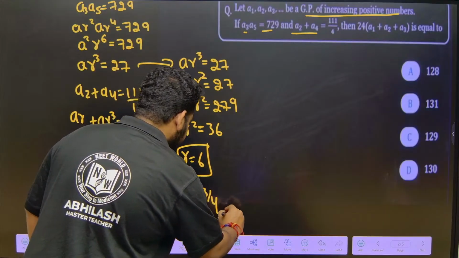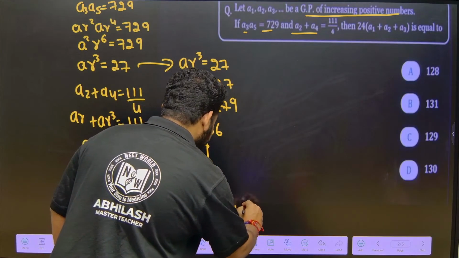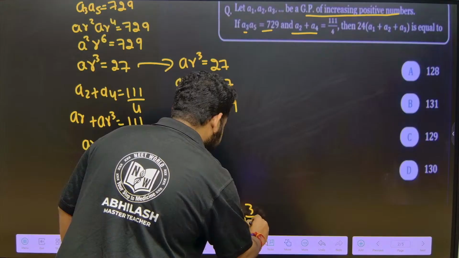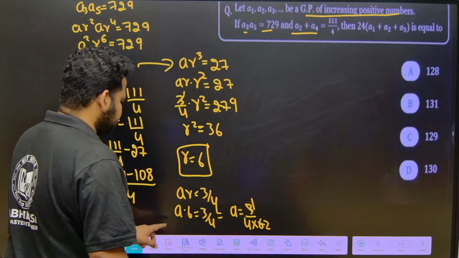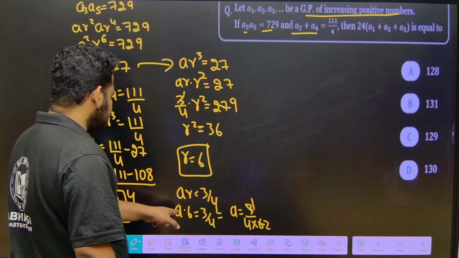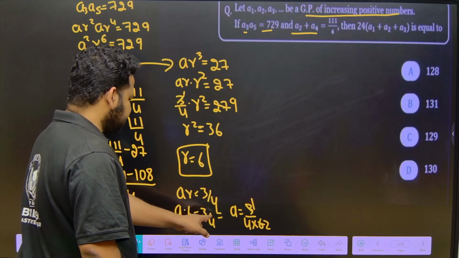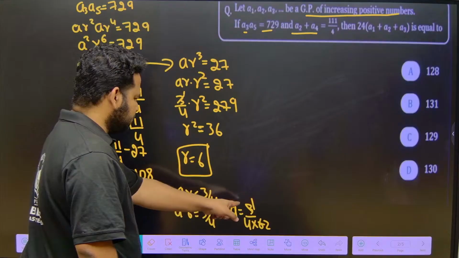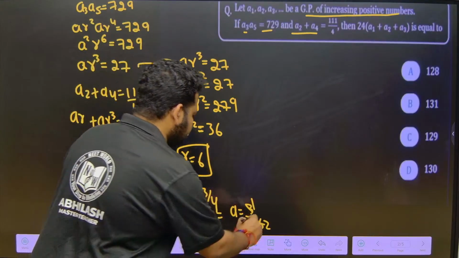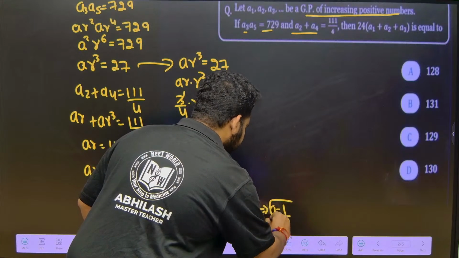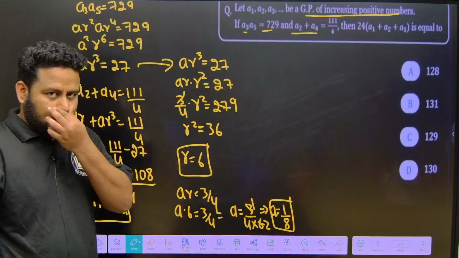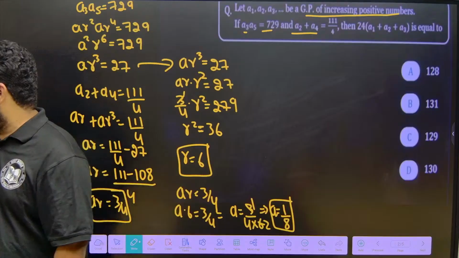This implies A is equal to 3 by 4 into 6, so A is equal to 1 by 8. We got A is equal to 1 by 8.